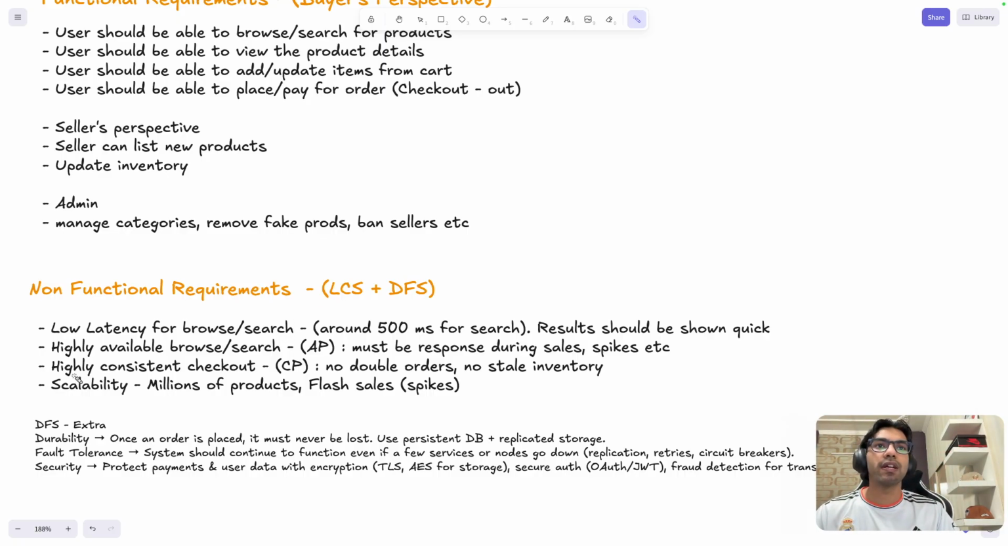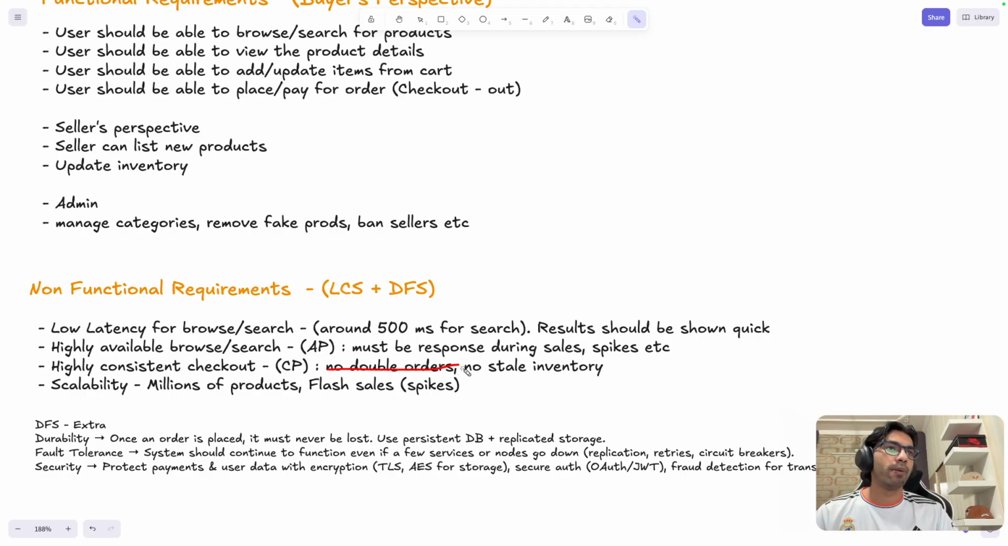Now coming to availability, right? Here our browse feature should be highly available. It should not be that if I'm searching on browse, instead of showing me anything, it just errors out, right? It is okay to show stale products, that is okay for a minute. If let's say all our nodes are not updated, we can show the stale data, but there should be no error. And it should be highly consistent for checkout, right?